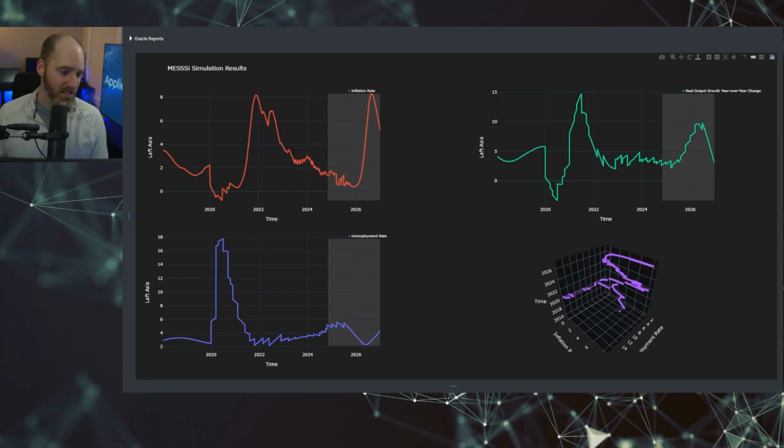But yeah, let's not talk about what just happened. Let's talk about what is in store for a second Trump term. That is what I want to discuss tonight. To do so, we're going to talk through this using the Macroeconomic System State Simulator, and just lay the groundwork for what I think the next term of Donald Trump is going to look like in terms of the big three: inflation, growth, and unemployment.